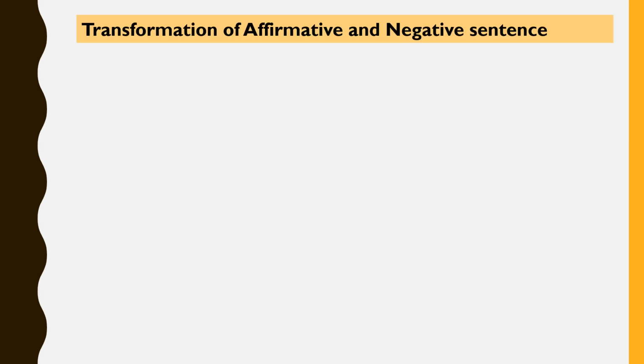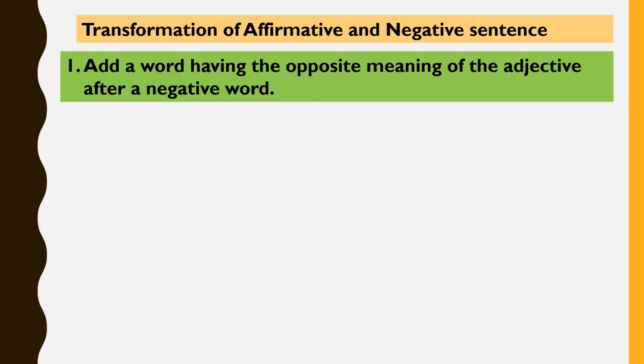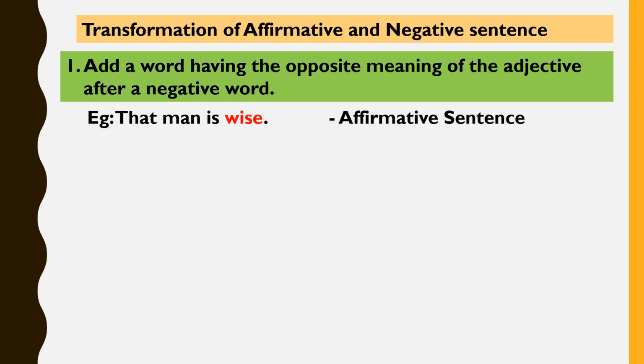We now move ahead learning about how to transform affirmative and negative sentences. One way to do so is by adding a word having the opposite meaning of the adjective after a negative word. For example, we have this sentence: That man is wise.